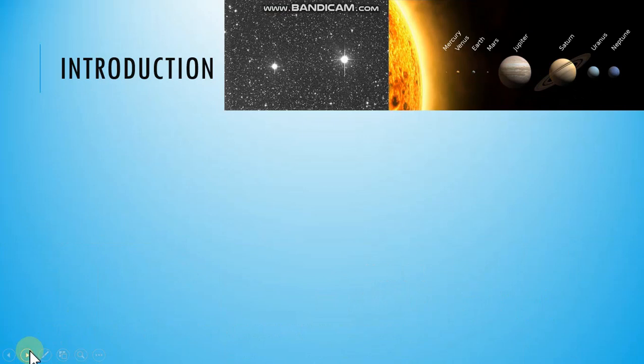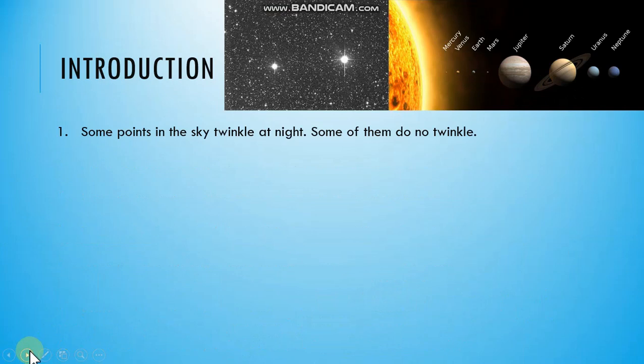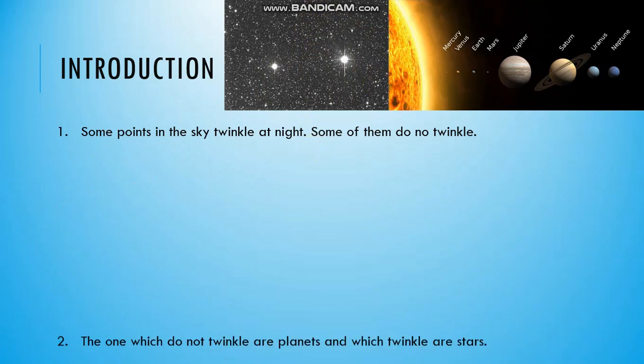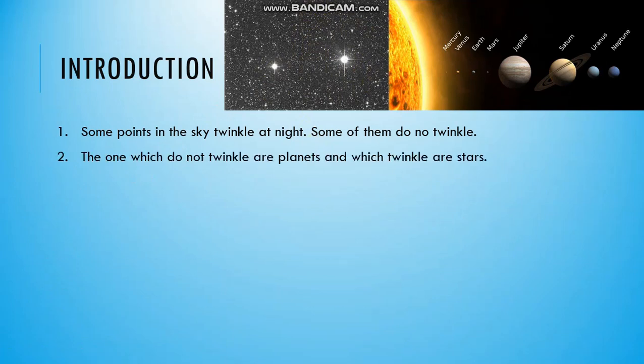So first is introduction part. You might have seen stars in the clear night. Some points in the sky twinkle at night. For example, here you can see these 2 stars are twinkling, but some of them are not twinkling. So all these are not stars. Let us see. The one which do not twinkle are planets, and which twinkle are stars.